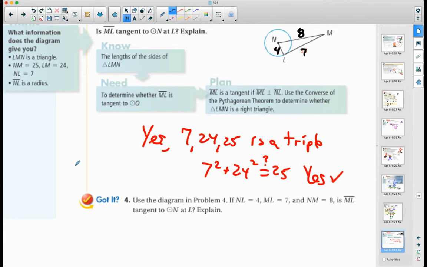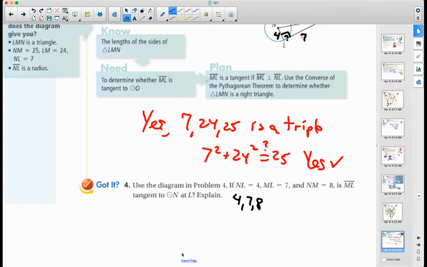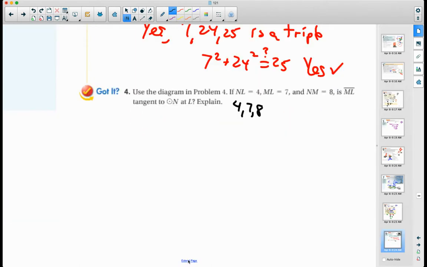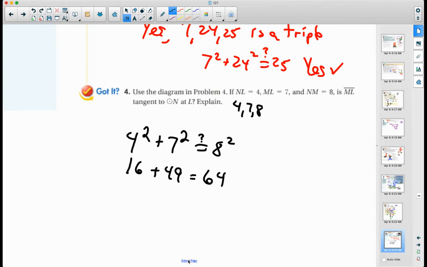So here's the question. Is segment ML a tangent? Is this right here a right angle? Well, is 4, 7, 8 one of the triples I asked you to memorize? No, it's not. But let's also use the converse of the Pythagorean theorem. Let's do 4 squared plus 7 squared. Does that equal 8 squared? So I get 16 plus 49 is equal to 64.